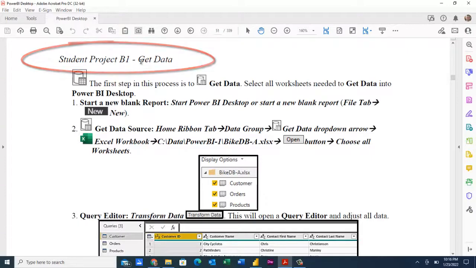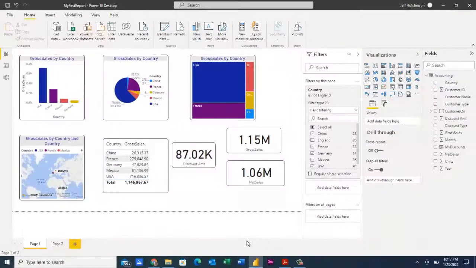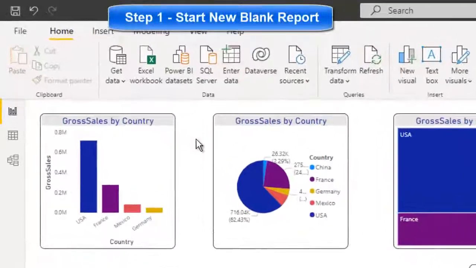So the first step is the get data stage, and we're going to get some data. It looks like a bike db-a, and then we're going to add these fields in, and we're going to open up the Power Query Editor. Very similar to what we did before, just a different example. So let's come over to Power BI, and the first thing we need to do is create a new blank report.